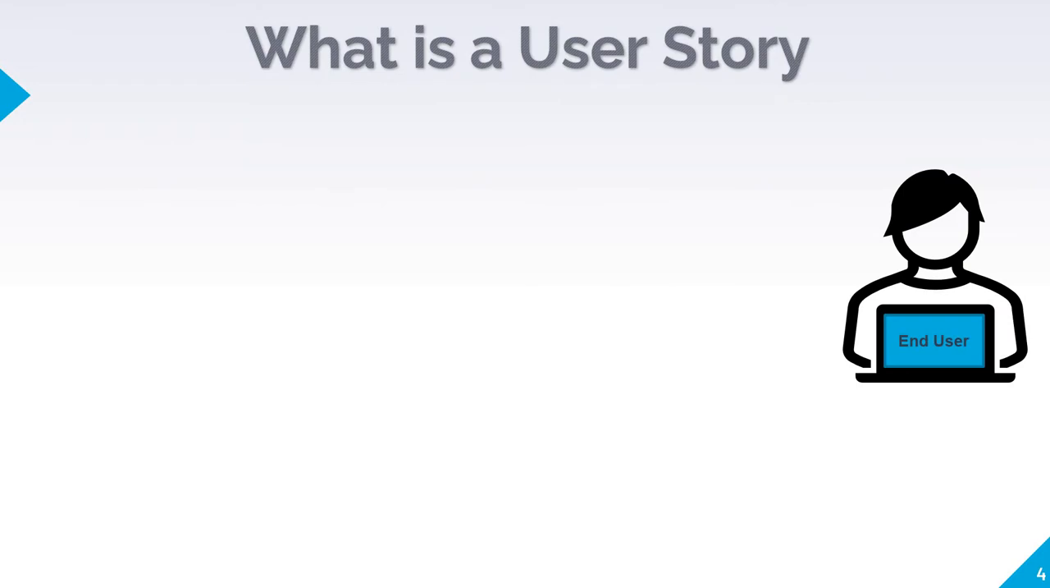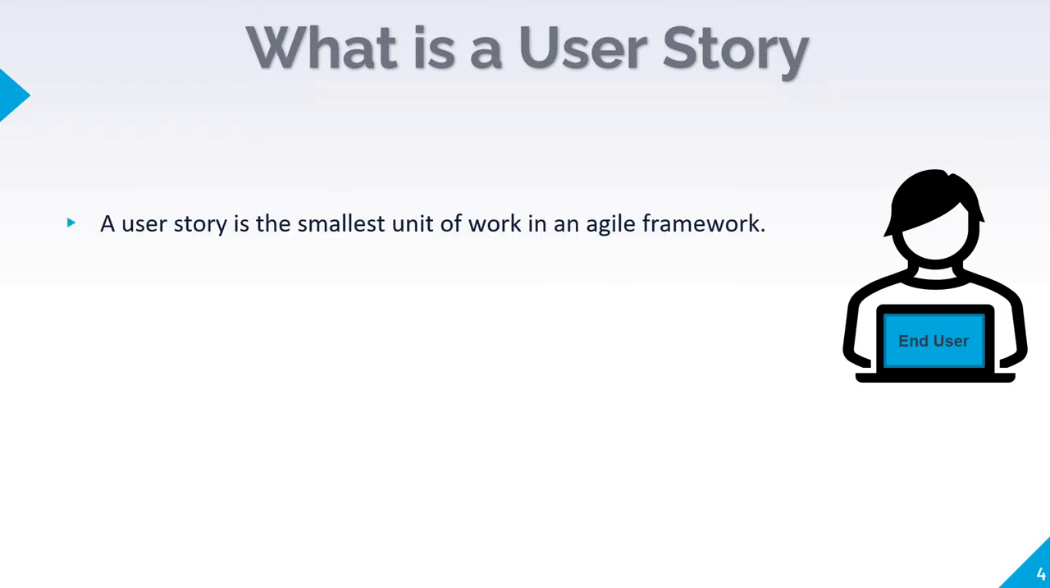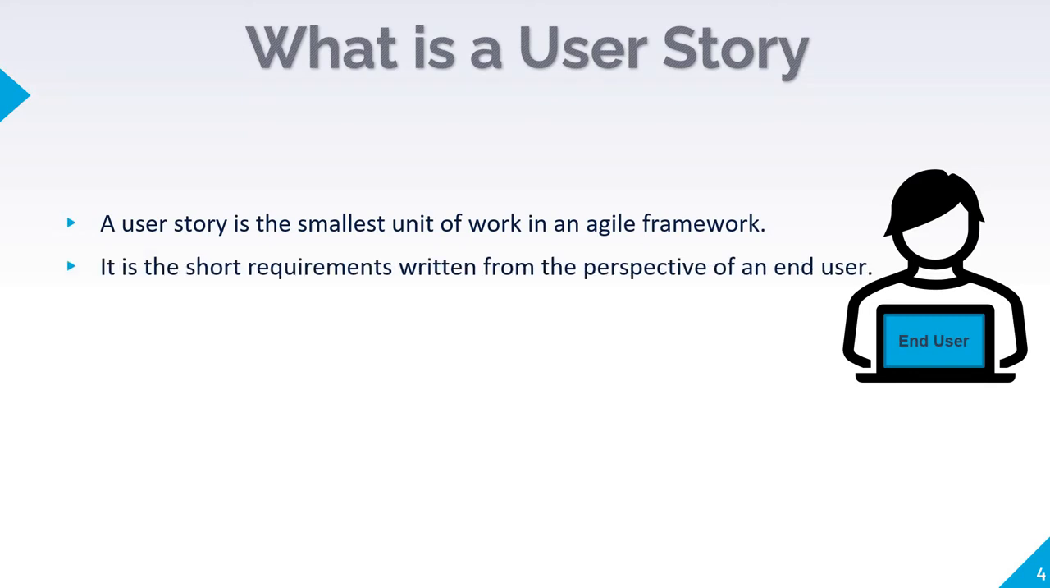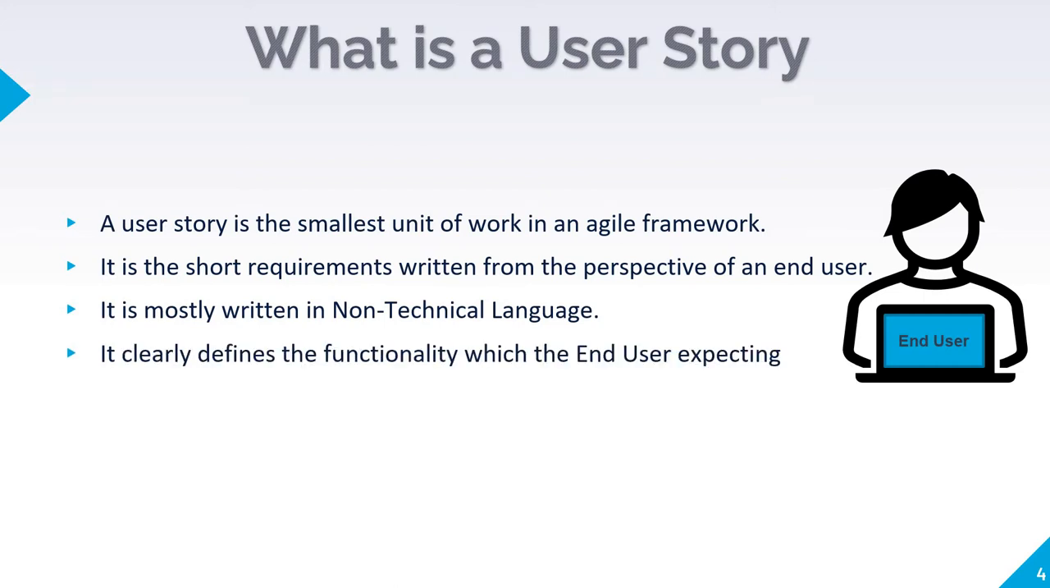What is a user story? A user story is the smallest unit of work in the Agile framework. It is the short requirements written from the perspective of the end user. It is mostly written in non-technical language. It clearly defines the functionality which the end user is expecting.